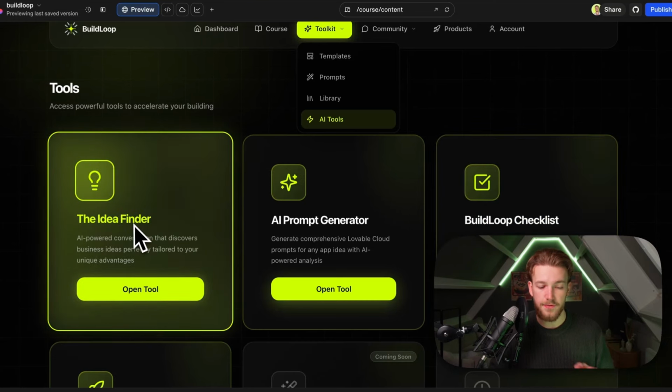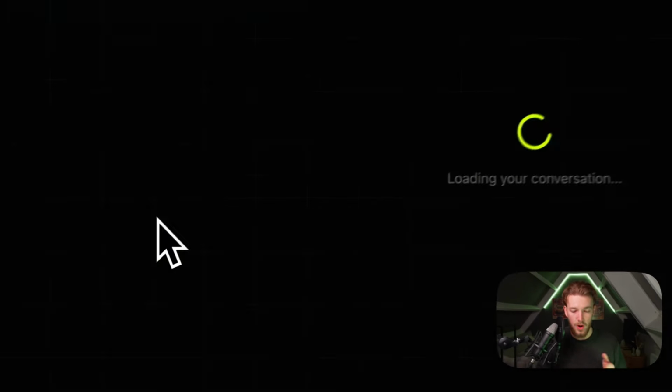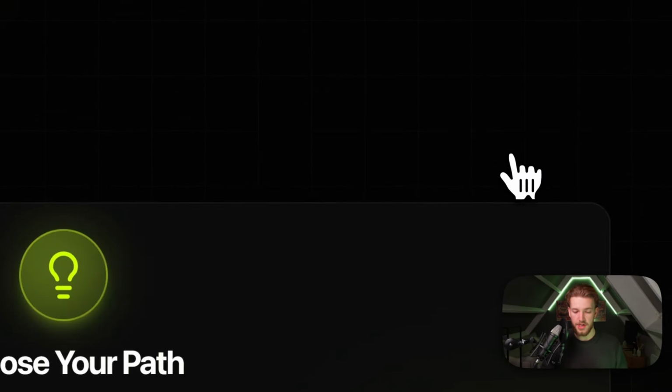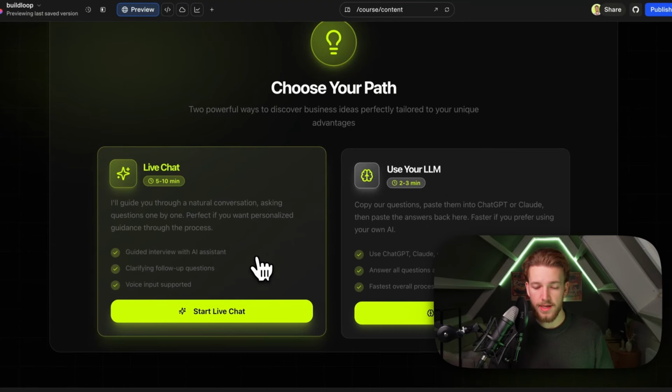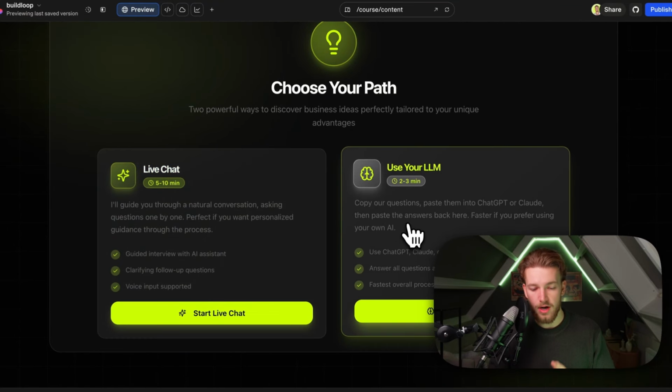So right here, for example, the idea finder: when we open it, we can start a new conversation. And here people have the option, and I purely show this because it is really a case study. This is not to be commercial whatsoever, but if I'm talking about how to create stuff, why not show what I actually build? So right here we can choose between the live chat or our large language model.